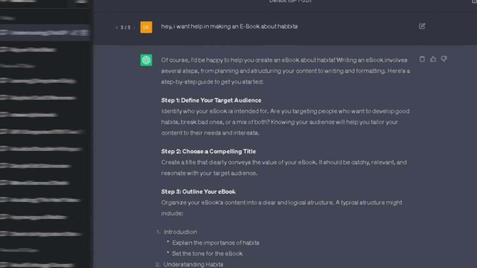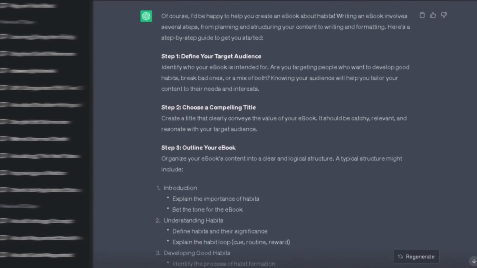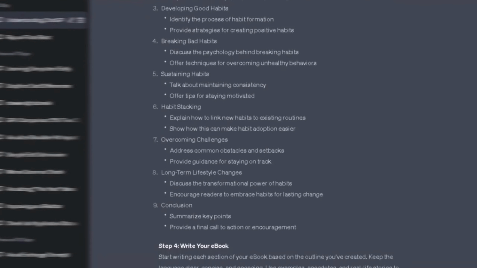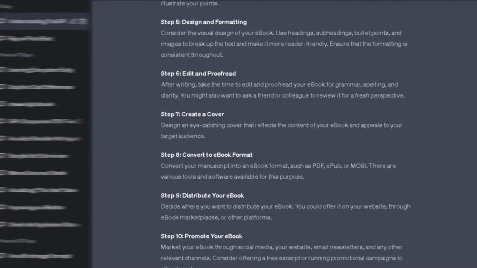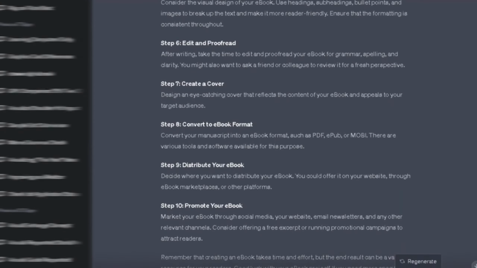I thought this would be a good way to show how AI and human creativity could work together to create something useful. To start this journey, I used ChatGPT to help me come up with a plan for the ebook. It gave me ideas for different chapters and what should be in each one. This was like the blueprint for the ebook, helping me see how it would all come together.